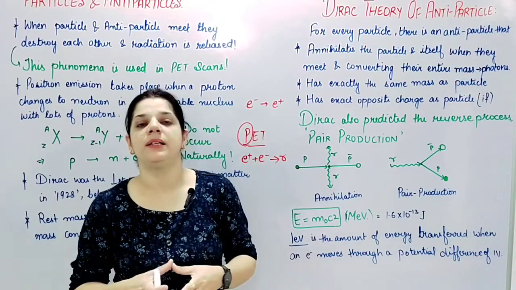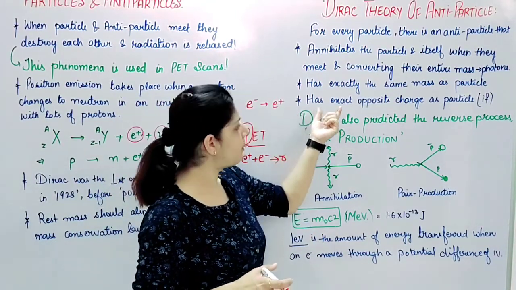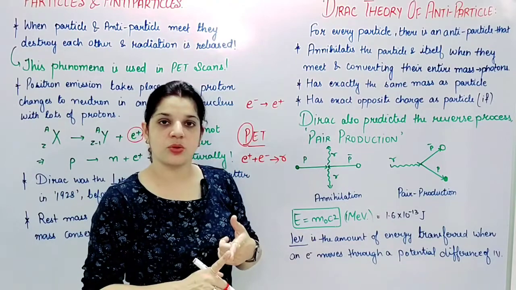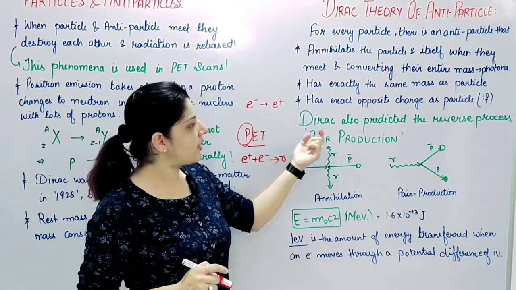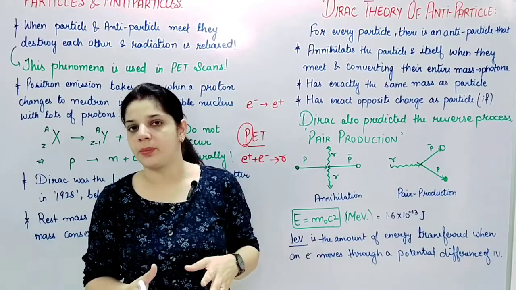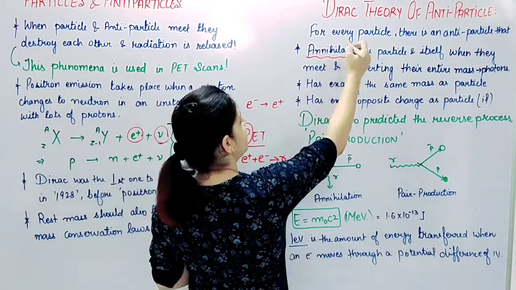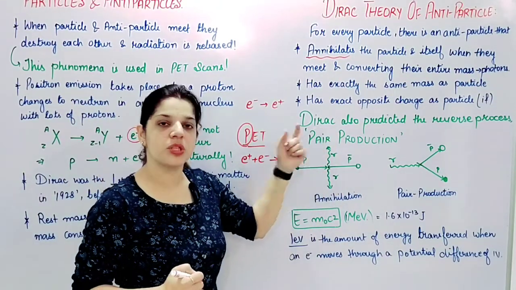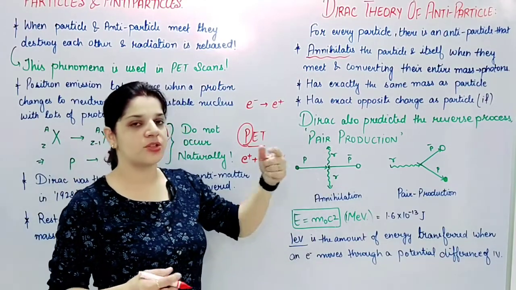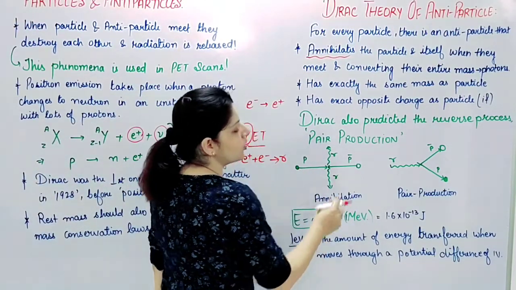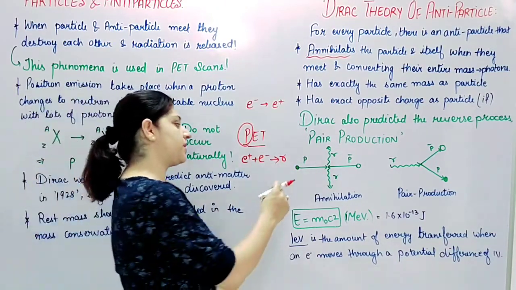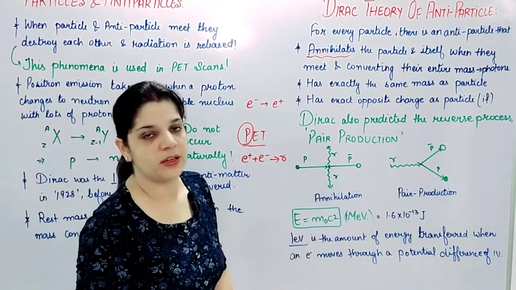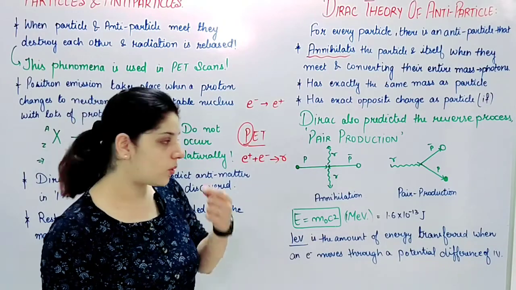Also, if my particle is charged, the antiparticle has the exact opposite charge as the particle, so that charge is also conserved. Now, Dirac also predicted the reverse process, which is pair production, because everywhere we have been talking about the annihilation process, where the particle colliding with the antiparticle radiates photons in opposite directions. Why opposite directions? Because conservation of momentum must also be observed. They cancel out the initial momentum, and here they carry away the final momentum, and hence momentum conservation is also obeyed.